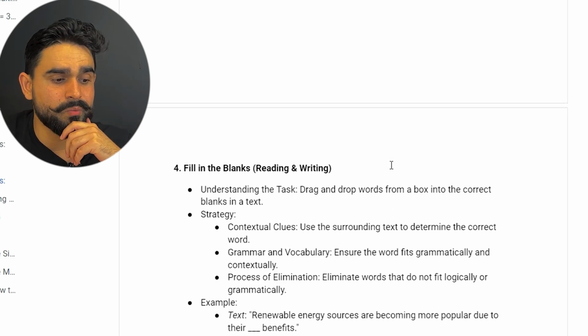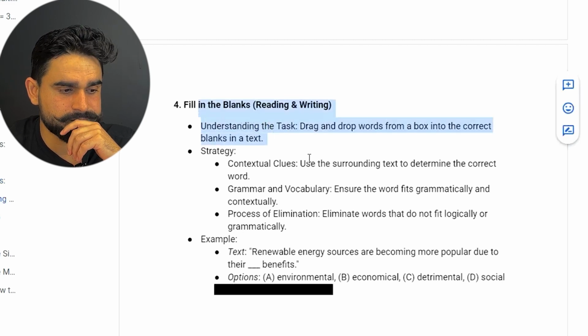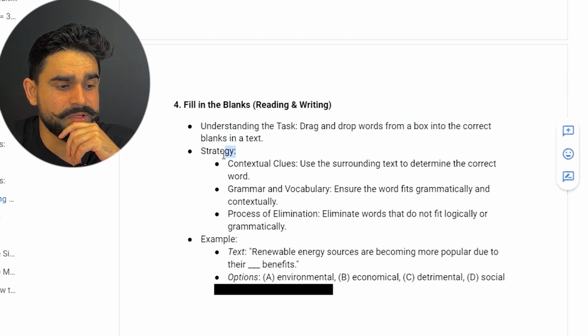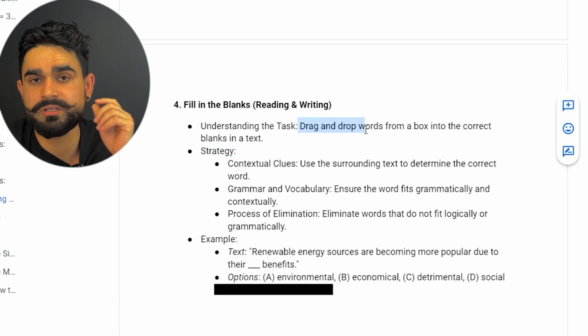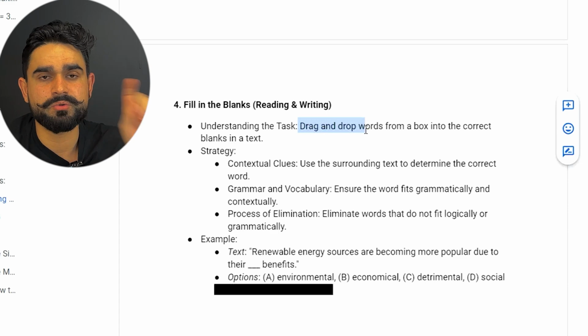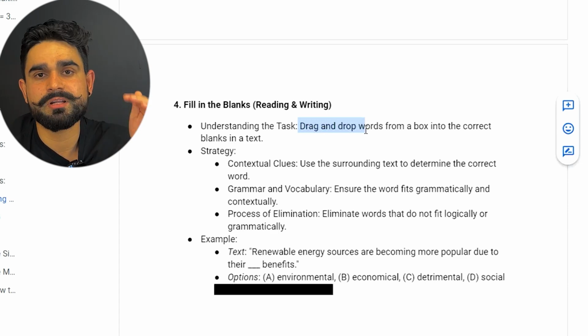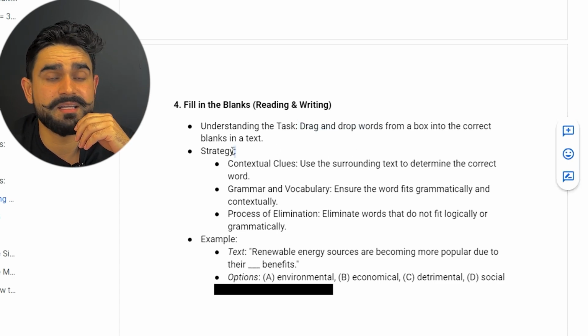So in the reading and writing fill in the blanks, the first strategy guys, understand the task. You need to understand the task basically. In the reading and writing fill in the blanks, what do you need to do? You need to click on that one and you need to select one option. So what are the strategies that you need to use?